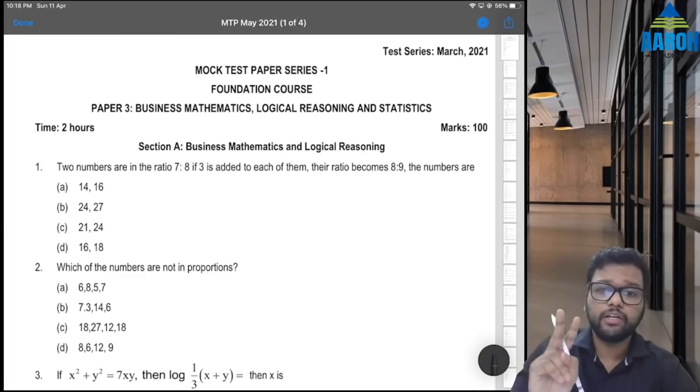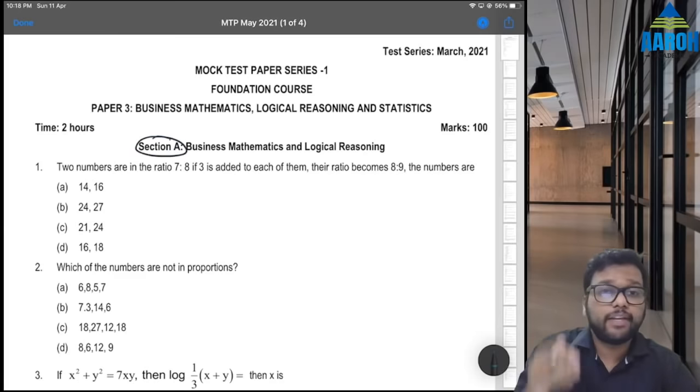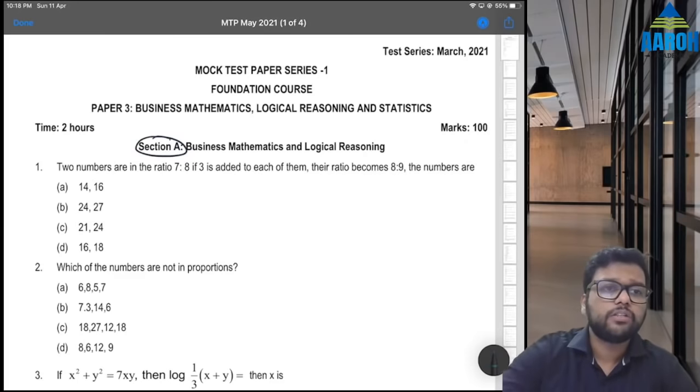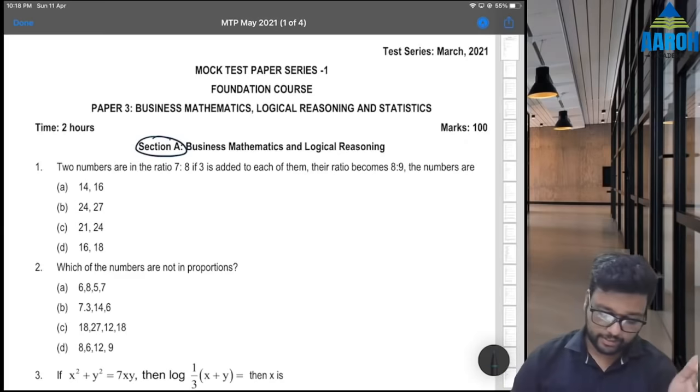Second thing, most important: in the final exam, the paper is not divided section wise, section A, section B, maths, then LR, then statistics. It is not like that. So remember that questions can be random. Of course, this is good for practice.